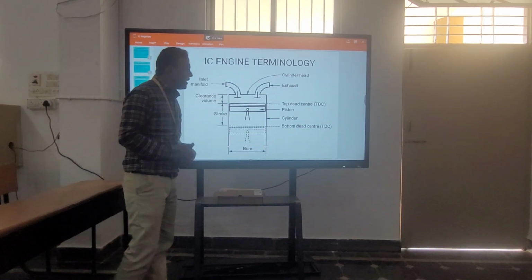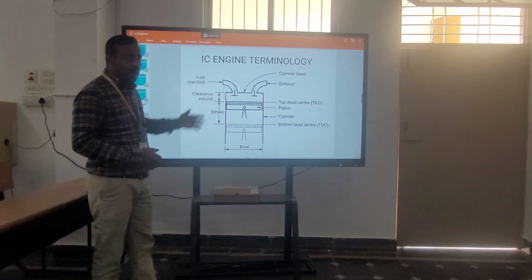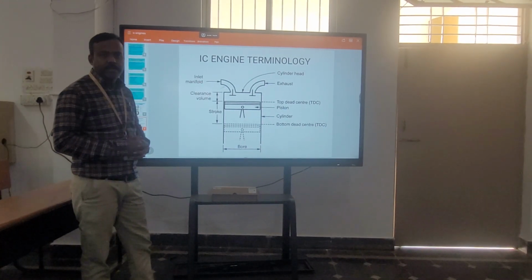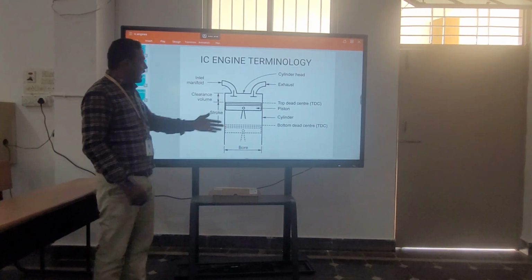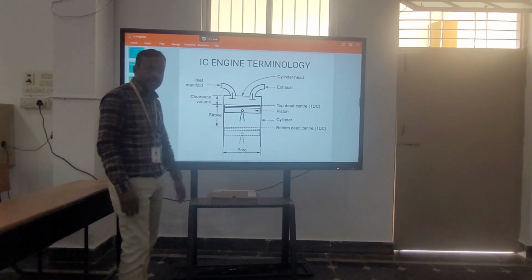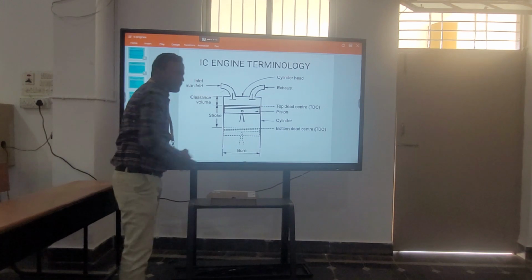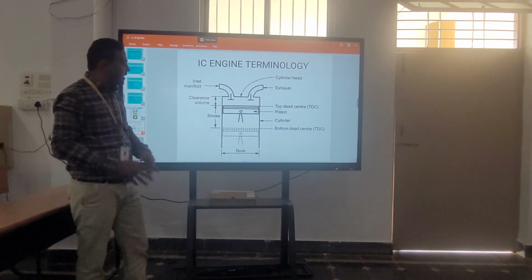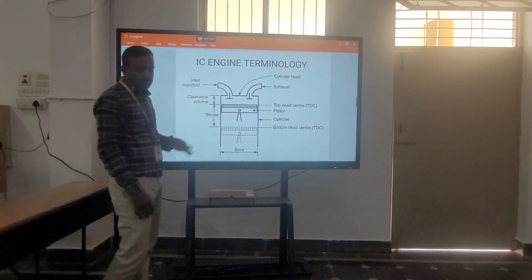Top dead center is the extreme upper position of the piston, and bottom dead center is the bottom position of the piston. The bore is the inside diameter of the cylinder.